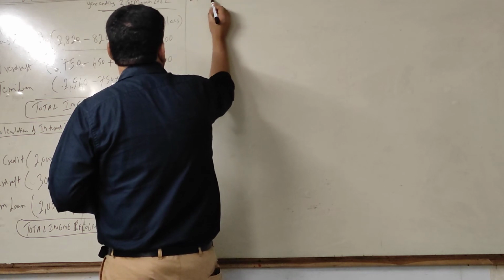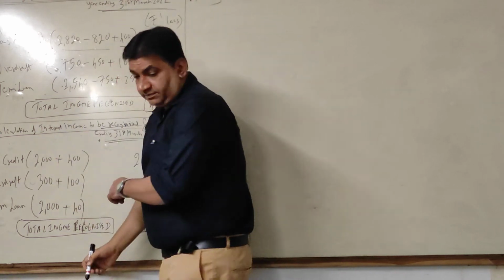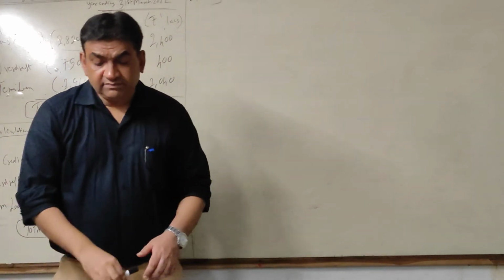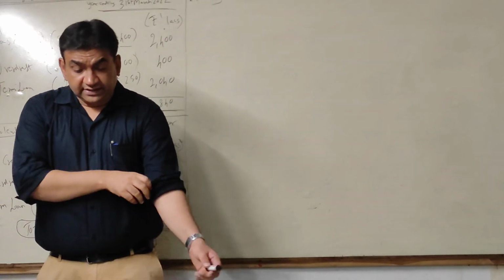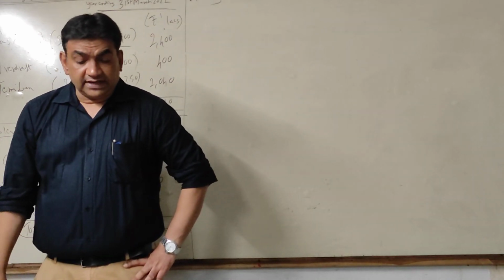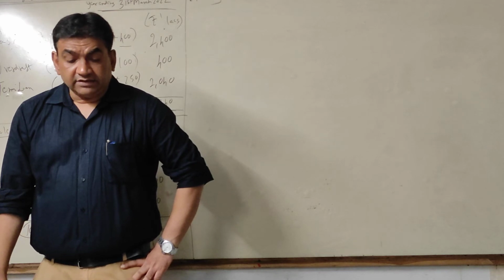I'll continue with extra question number 3. Let's see. From the following details given by HD Bank Limited, calculate the interest income to be credited to P&L for the year ending 31st March 22.